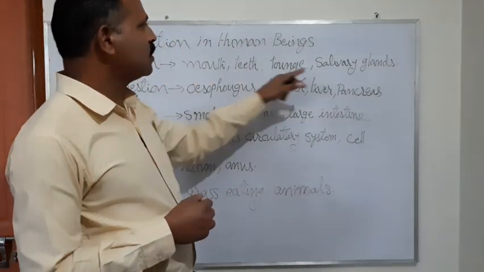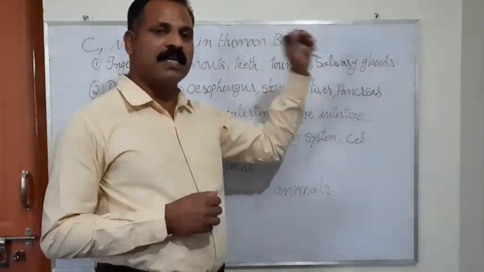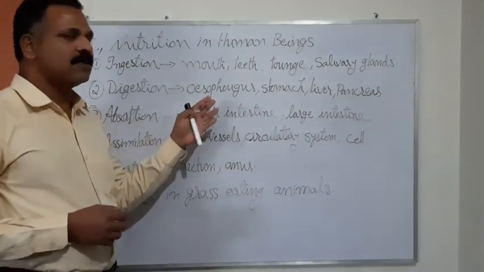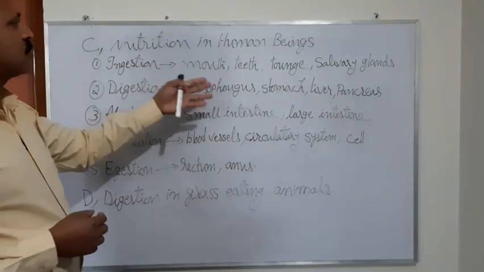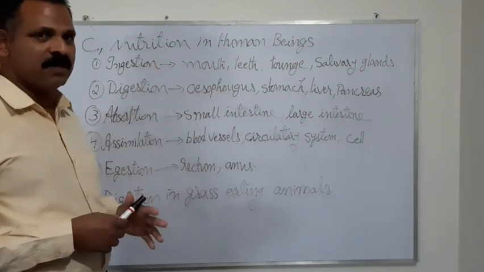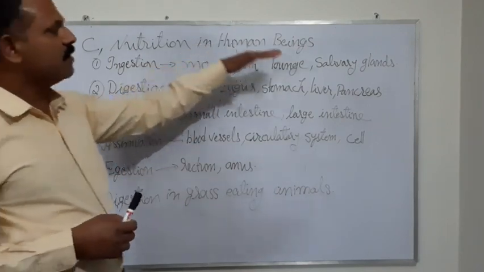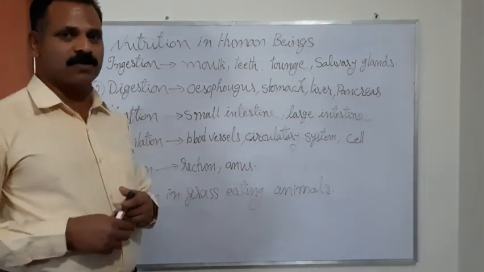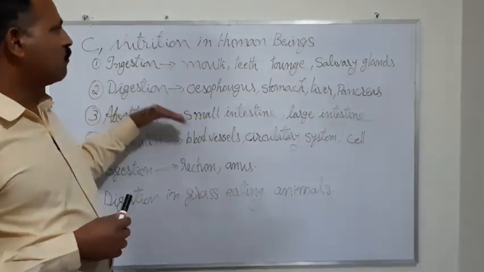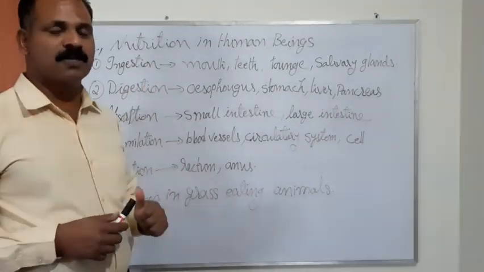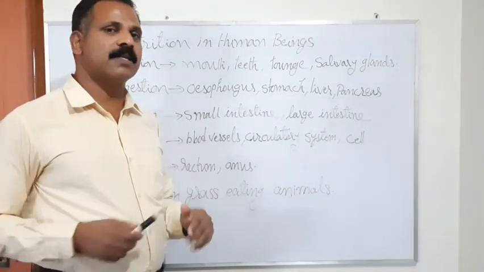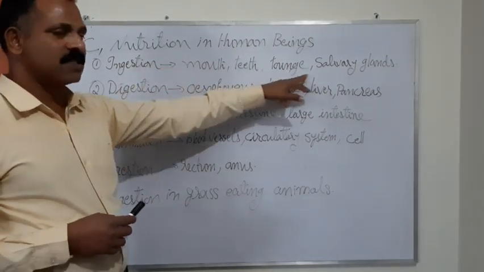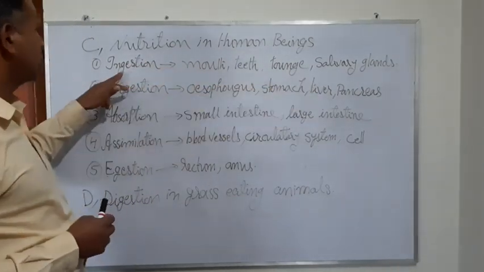By mixing with saliva, the food becomes softer, which helps us to chew the food better. The saliva also helps in digestion. So the first procedure, breaking down of bigger or hard particles of food, takes place in the mouth with the help of these organs. This procedure is called ingestion.